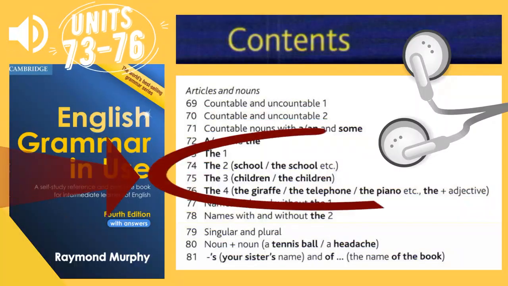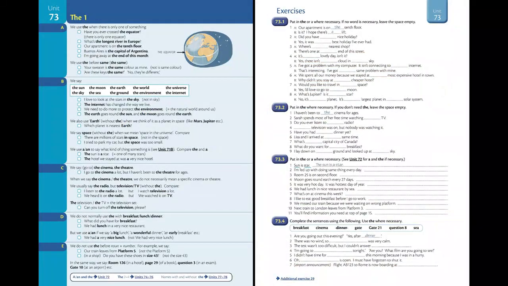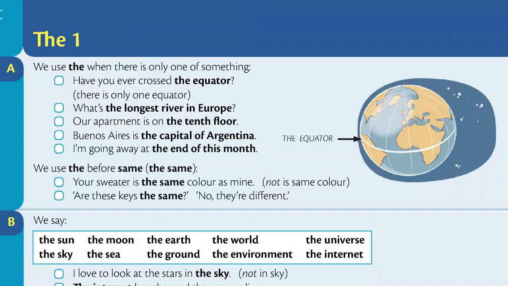English Grammar in Use by Raymond Murphy. Unit 73. The 1. Section A.